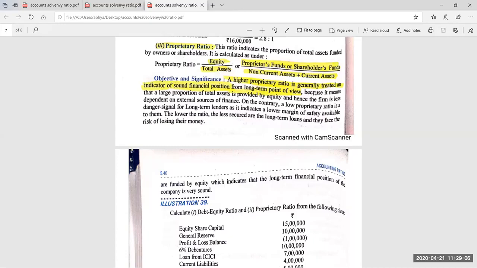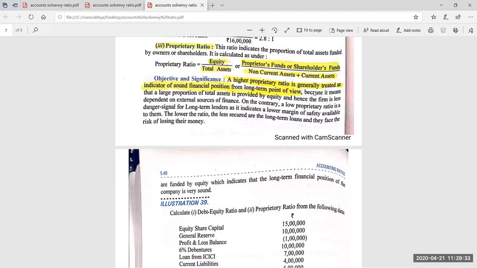High proprietary ratio is generally treated as an indicator of sound financial position from a long-term point of view, because it means a large proportion of total asset is provided by equity, and hence the firm is less dependent on external sources of finance. Okay, students? And a low ratio means a danger signal for long-term lenders.